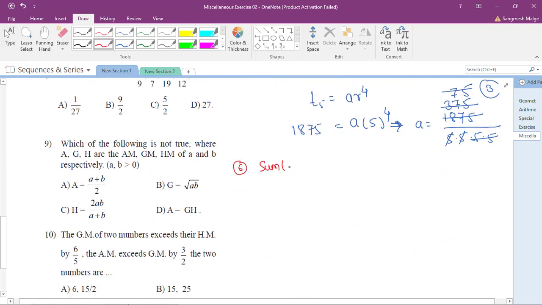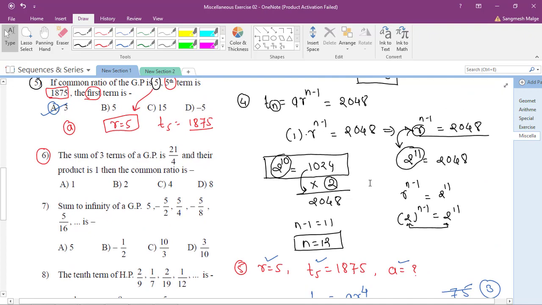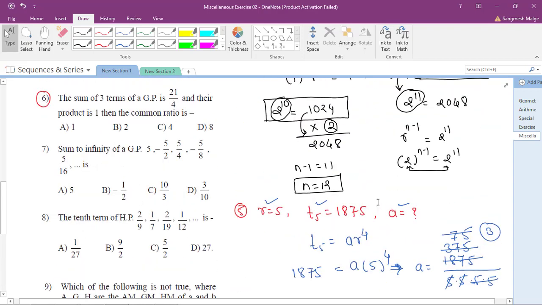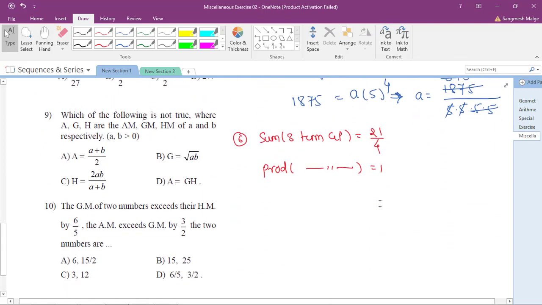Sum of 3 terms of GP is equal to 21/4, and their product is 1. Then the common ratio is what? They are asking for the common ratio.